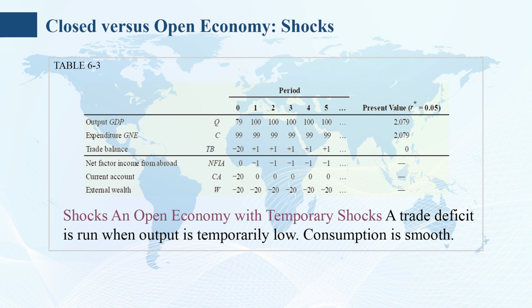The external wealth W is therefore minus 20 in all periods, corresponding to the perpetual note taken out in year 0. External wealth is constant at minus 20. It does not explode because interest payments are made in full each period and no further borrowing is required.